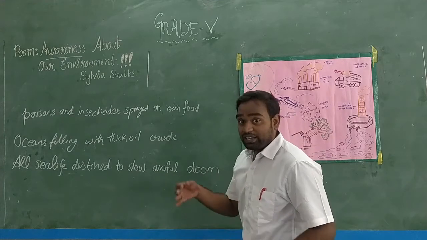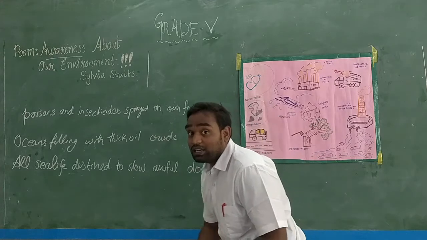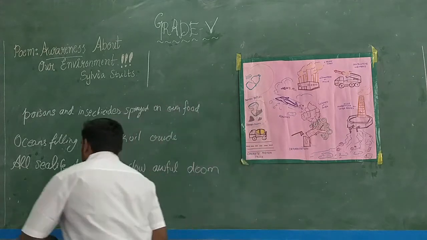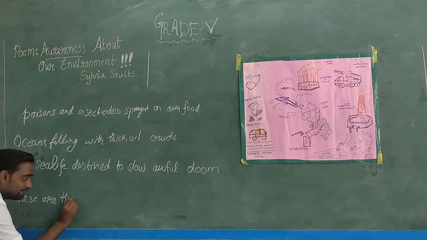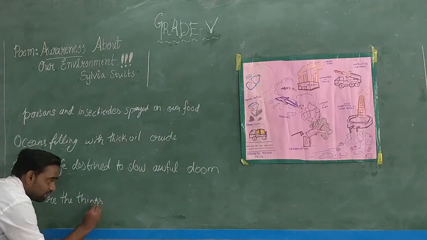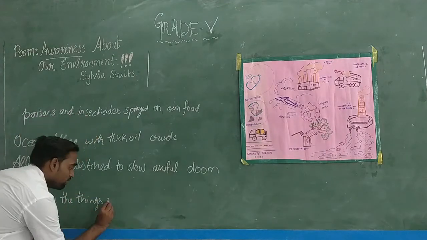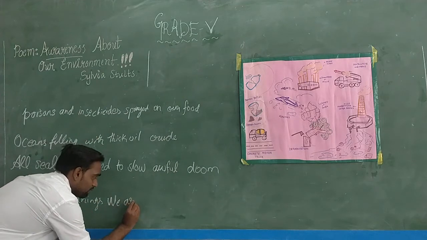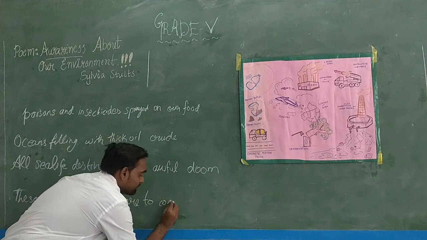Fourth line, here also our poet ends with a question mark. Let's see what is the line. These are the things we are to consume.